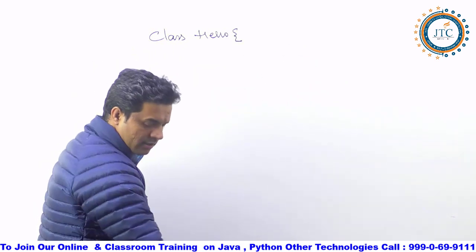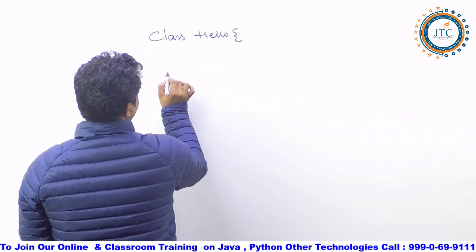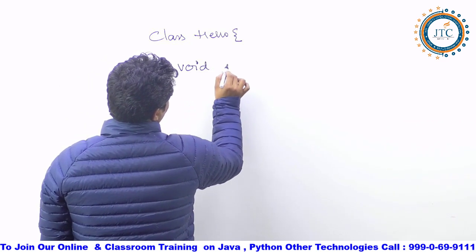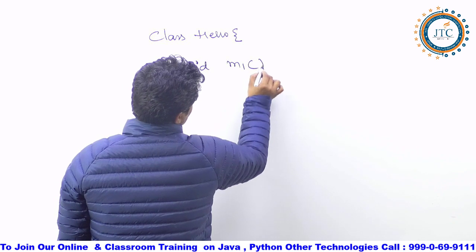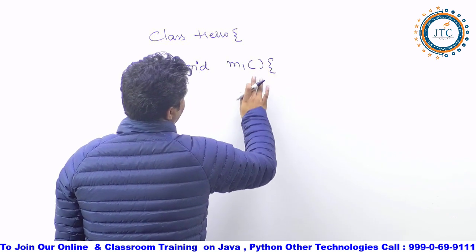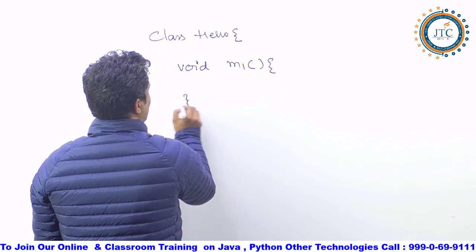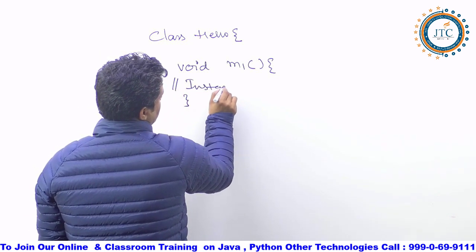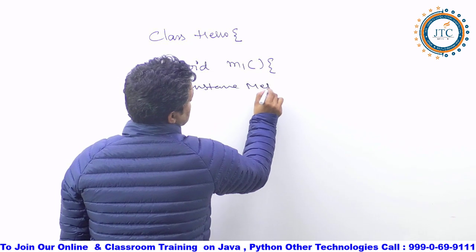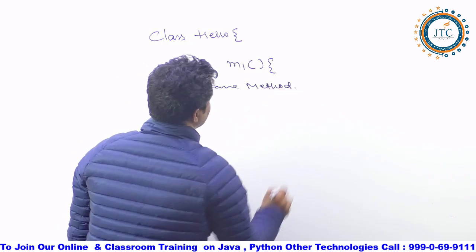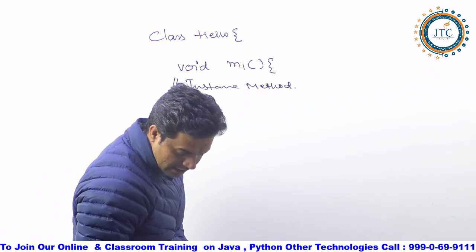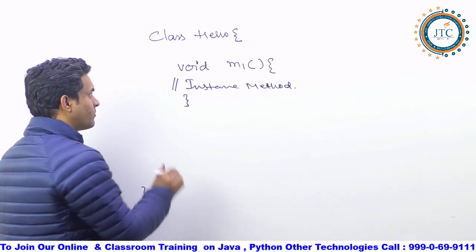So here I'll write the name of the method: void M1. I am writing the void M1 method. This one we call an instance method, guys. Right? It is an instance method.